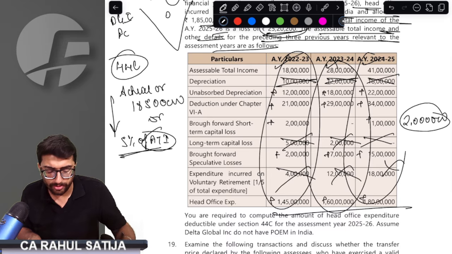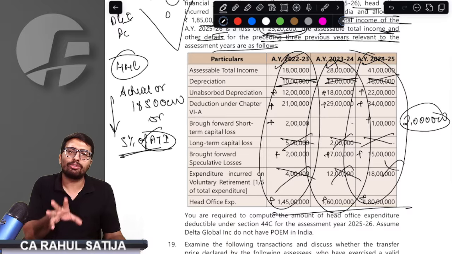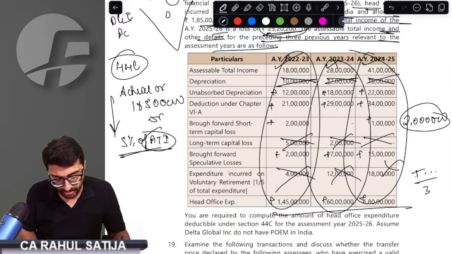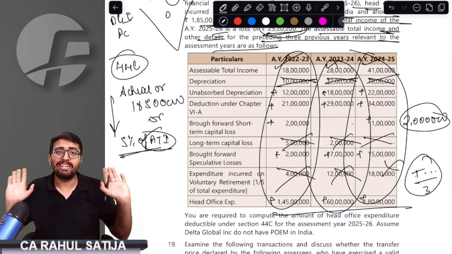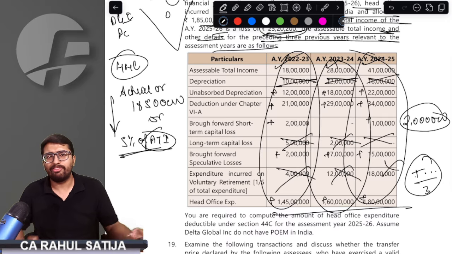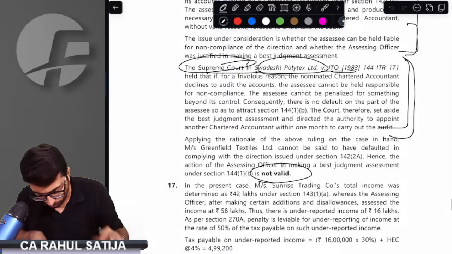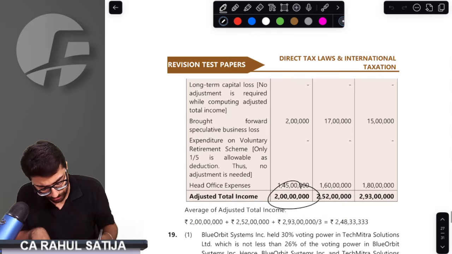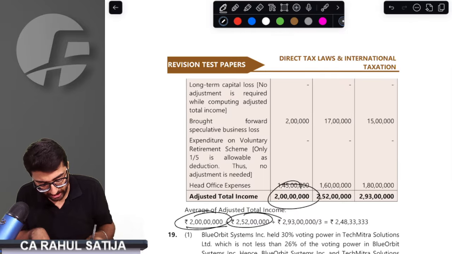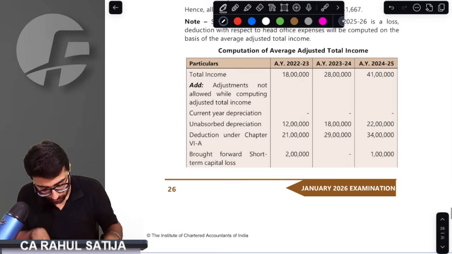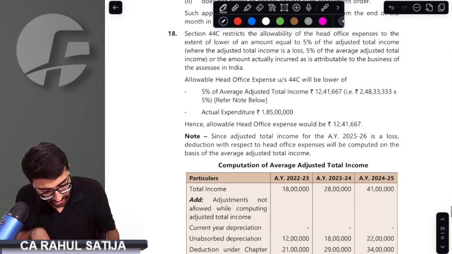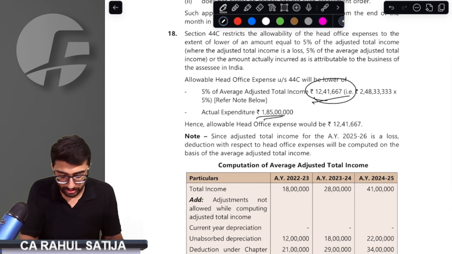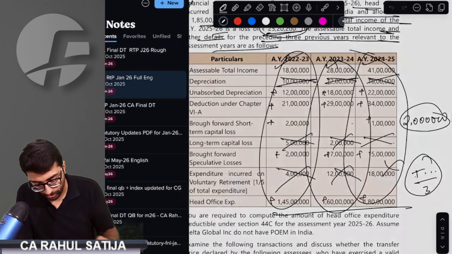Similarly, you will arrive at ATI for each of the 3 years. Add all those 3 ATIs, divide by 3, and you will arrive at the adjusted average total income. Take 5%, and you will get the head office expenses. Let me show you how they have done. Whatever I have told you now, they have done the same. They calculated ATI for all 3 years, divided by 3, arrived at the average ATI, and of this they took 5%, and that is the amount of eligible head office expenses allowed as deduction.